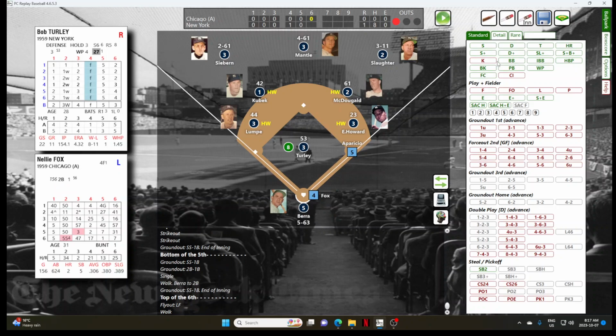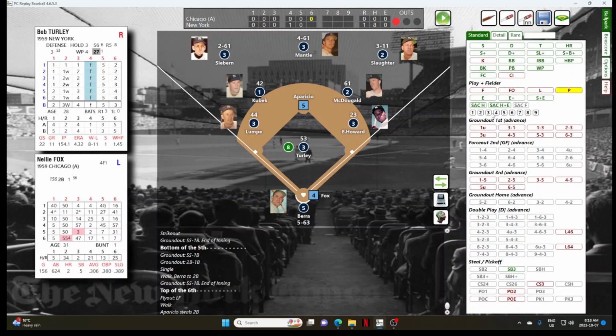Now, I don't know if I should jinx it, but look at here. So through 5 1/3 innings, Bullet Bob Turley has a no-hitter going. And Al Lopez gives Aparicio the steal sign. He runs and he's in there for a stolen base. Still has the steal sign. No, he doesn't. Nellie Fox is up.